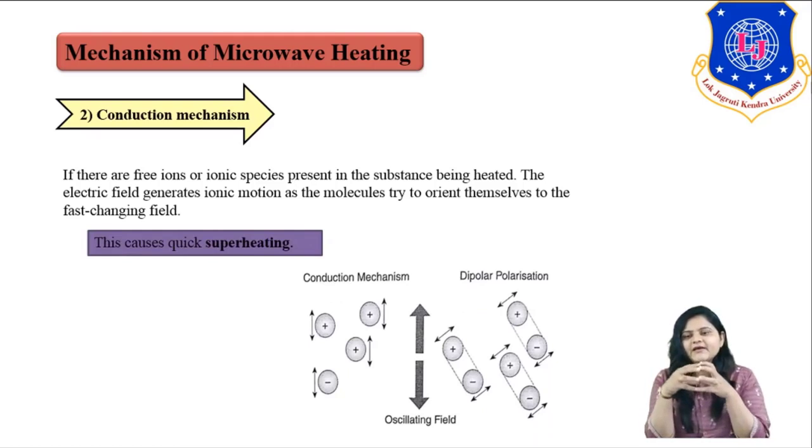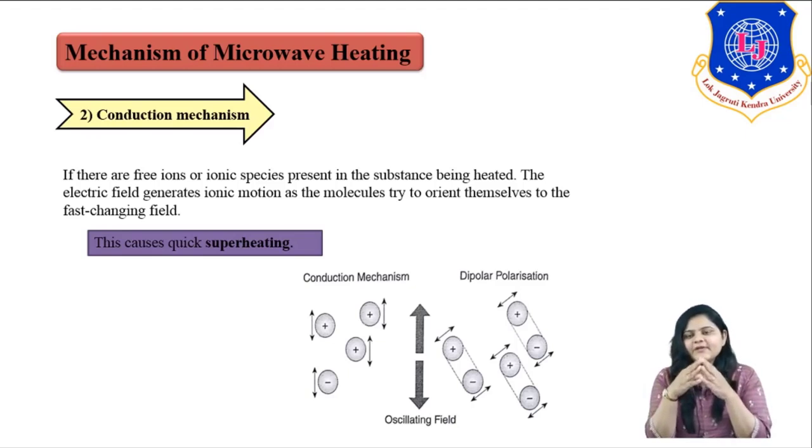So if there are free ions or ionic species present in a substance which is being heated, this electric field generates ionic motion, and the ions try to reorient themselves towards the fast-changing field.